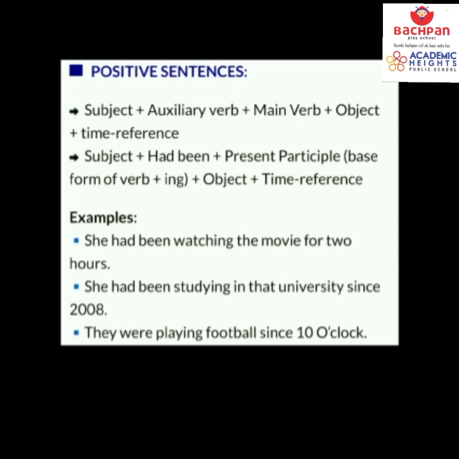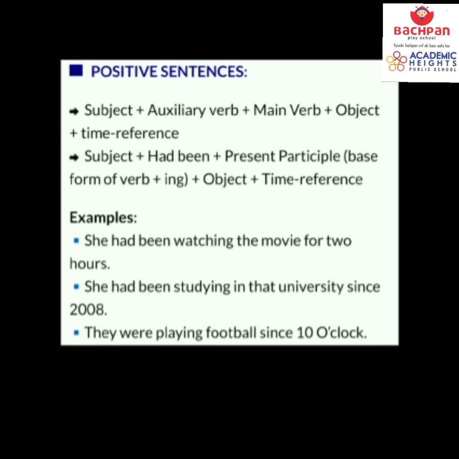Now let's see the examples. She had been watching the movie for 2 hours. Now she here is the subject, had been is the auxiliary verb, watch is the first form of verb, plus ing, the movie is the object, and for 2 hours is the time reference.